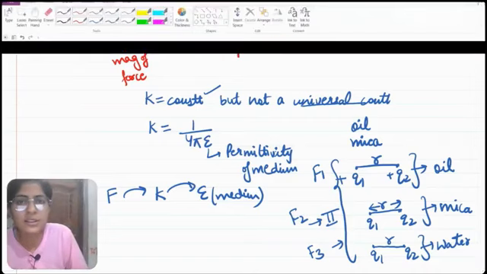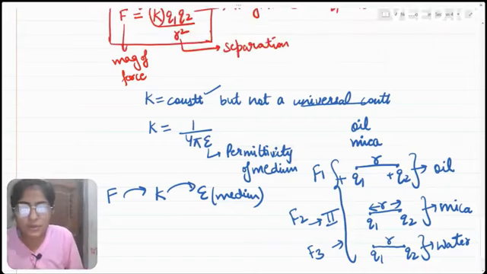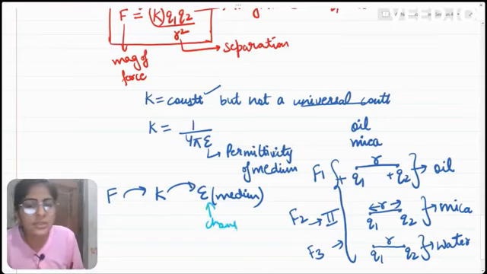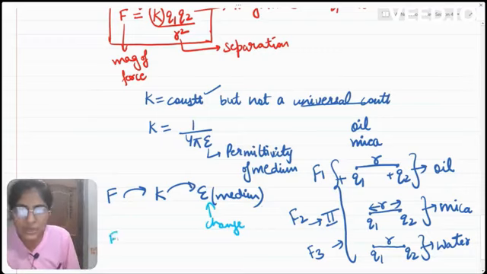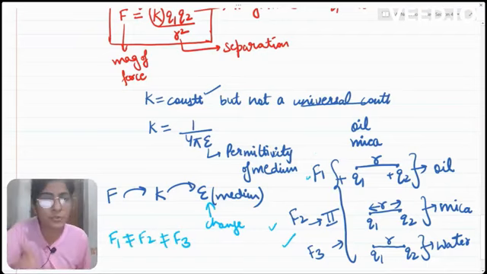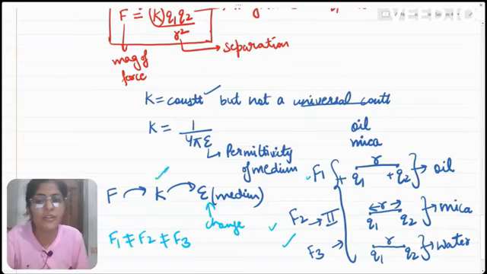Now, as we can see here, the force depends upon K and K depends upon the medium. Here we have changed the medium. If the medium changes, then K will also change. K will change, then F will change. So here we can say that F1 is not equal to F2 and it is not equal to F3. F1, F2 and F3 will all be different because all three of them depend upon K, and the value of K will change as the medium changes.